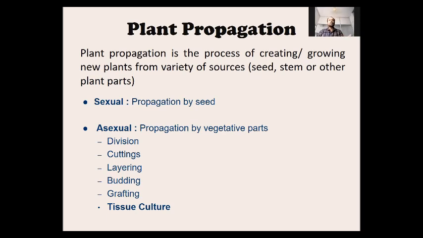There are mainly two types of propagation. First one is sexual propagation and second one is asexual propagation. Sexual propagation is simply the growing or propagation of plants by seed, and asexual propagation is the type where other parts of the plant are used for growing the plant. There are many types of asexual propagation like division, cutting, layering, budding, grafting, and tissue culture will follow.